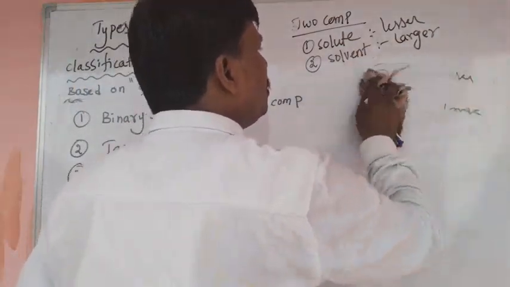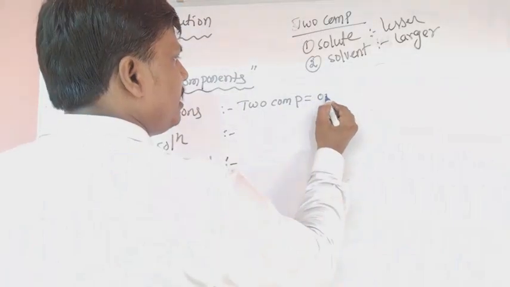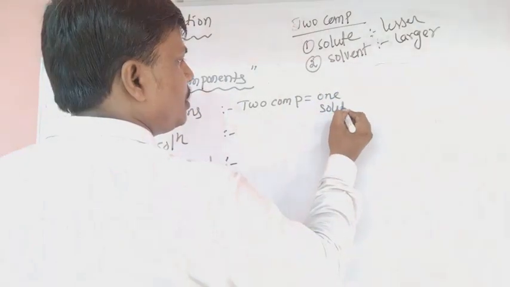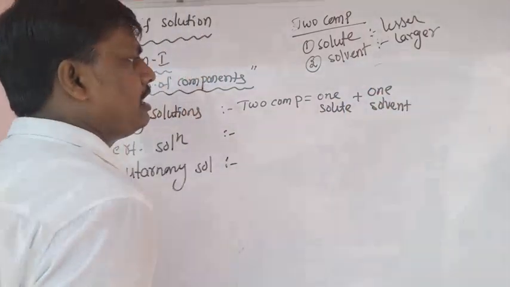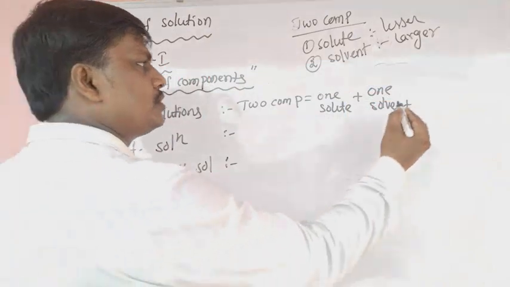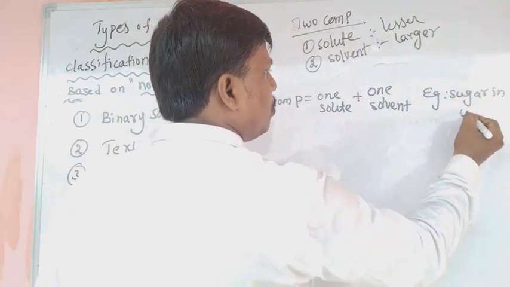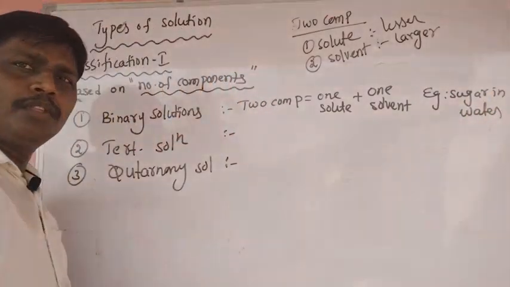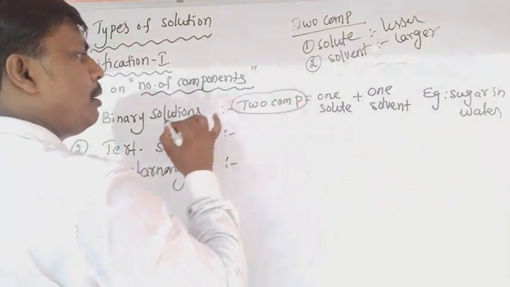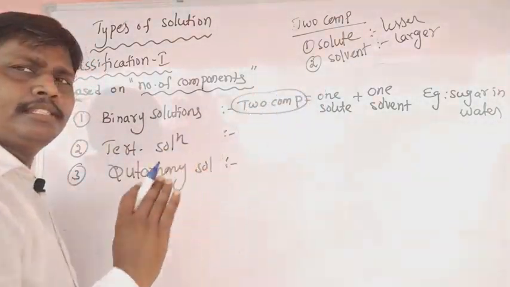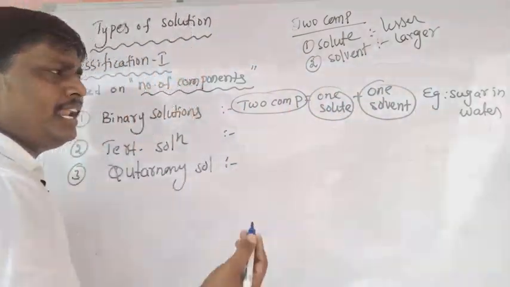In binary solutions, one solute and one solvent are available. Best example, sugar in water. So binary solutions contain only two components: one is solute, another one is solvent. Best example, sugar in water.